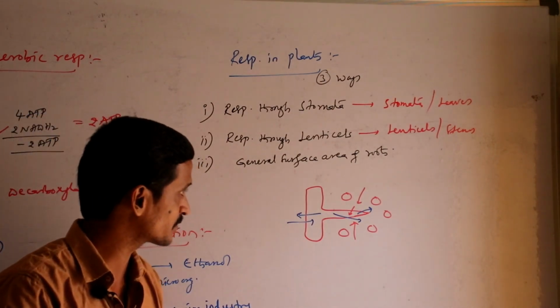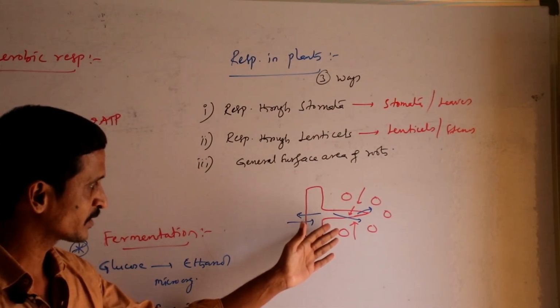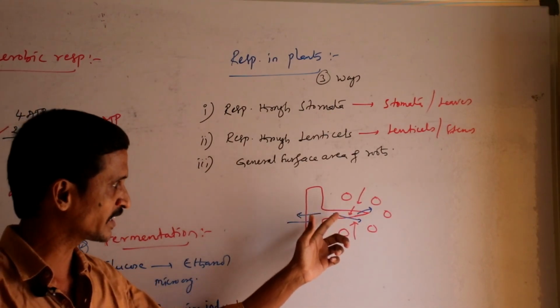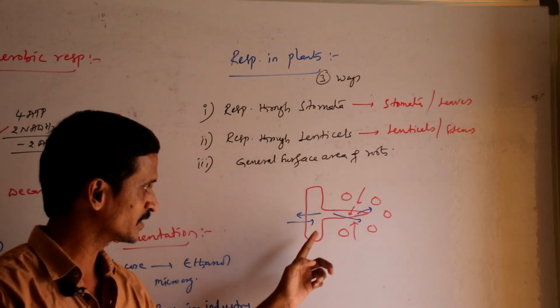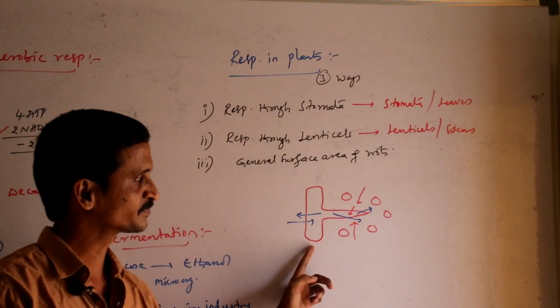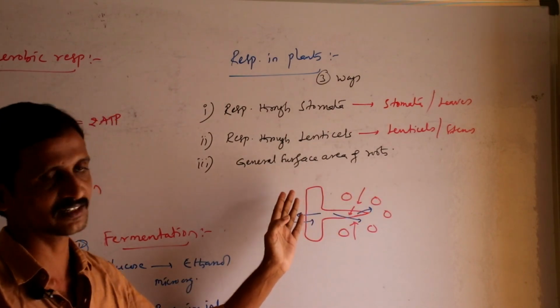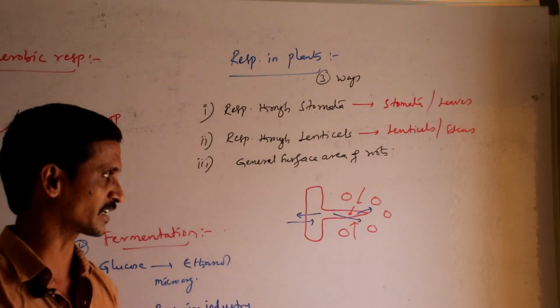So with the help of root hairs, which are extensions of epidermal cells of roots, the roots are able to take the oxygen in and diffuse out the carbon dioxide.